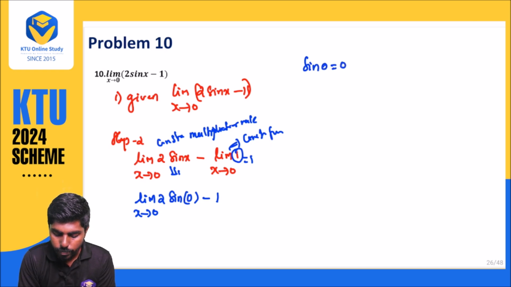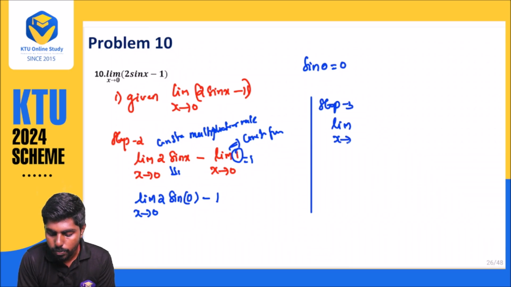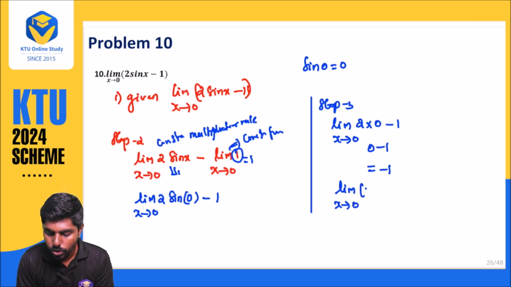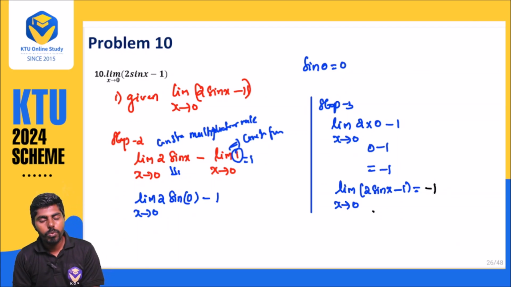So what will we be getting? Step number 3: limit x approaches 0, sin 0 is 0, so 2 into 0 minus 1. 2 into 0 is 0, so 0 minus 1, you are getting minus 1. So limit x approaches 0, 2 into sin x minus 1 is equal to, your answer is minus 1. This much only, you will be getting 3 marks, compulsory 3 marks. So there will be a compulsory problem from the limit. We will move on to one more problem also.